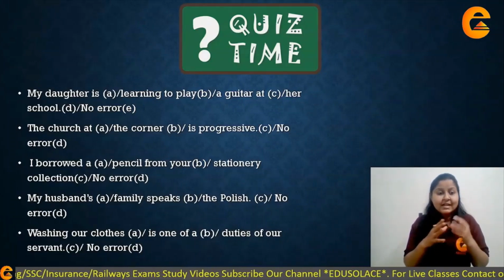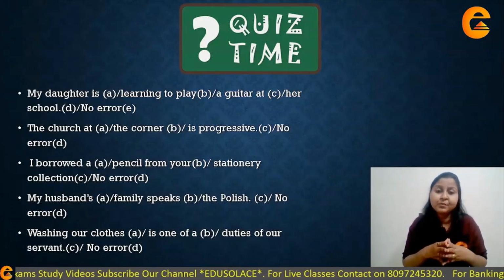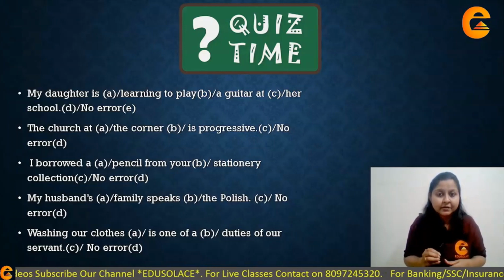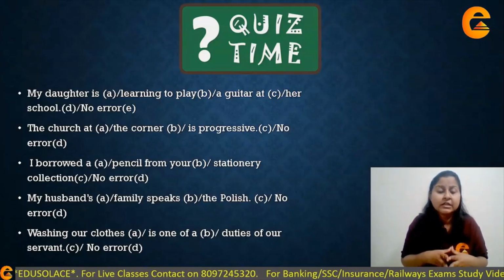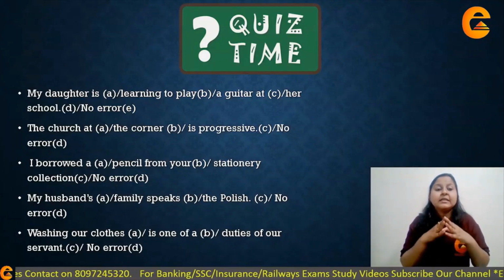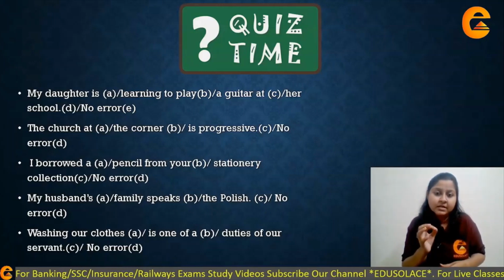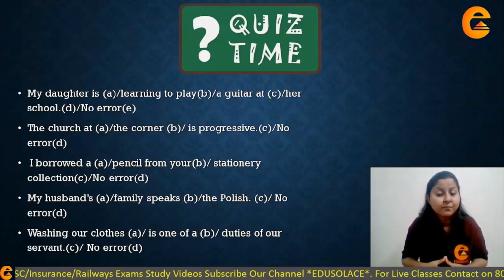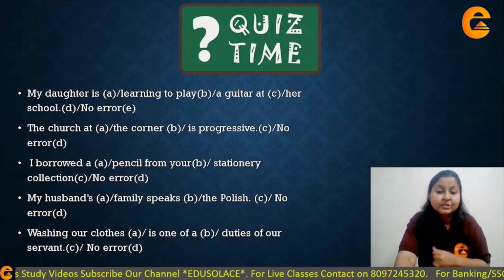These are just 5 sentences for spotting error. What you're supposed to do is spot the error in the part which you think has some kind of article error in it. Since we are doing guidelines for articles, there are article errors in these 5 sentences. You need to spot the part and mark the answers, options correctly. So let's quickly see the solutions for it.